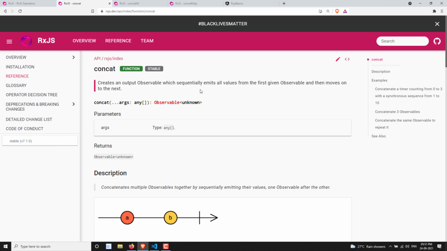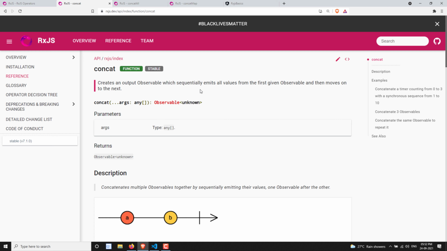The merge category of operators, whether merge, merge map or merge all, subscribes to all the observables sent to it at a time, and whichever emits a value, it immediately sends it to the output observable. Whatever the sequence, if the third observable sends a value, it goes directly to the output observable. It does not consider whether it is the first or the last observable. Whatever value is emitted, it is sent to the output observable.